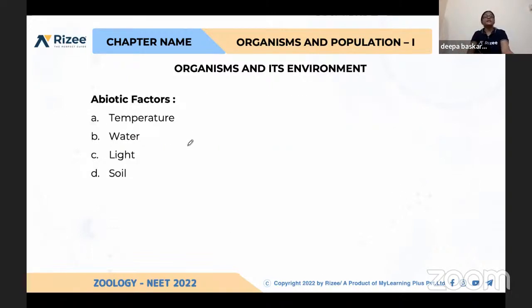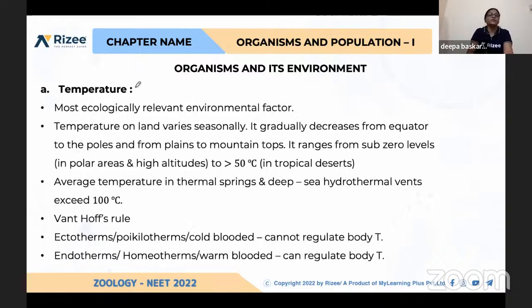Let us see the abiotic factors: temperature, water, light, and soil. First one, temperature. As I discussed, the temperature of each and every habitat varies. Why does this vary? The temperature of the habitat is varied majorly by the activity of the sun. Based on the sun rays reaching the earth in different habitats, the temperature varies. The most ecologically relevant environmental factor is temperature.